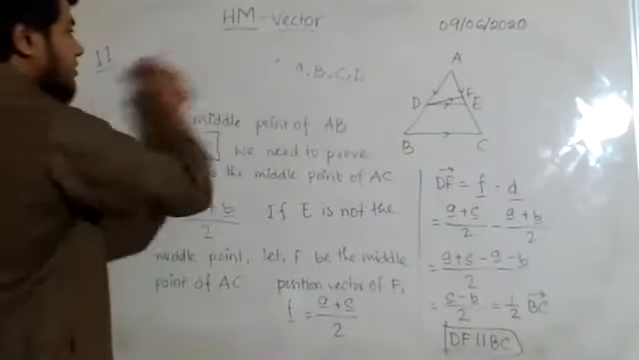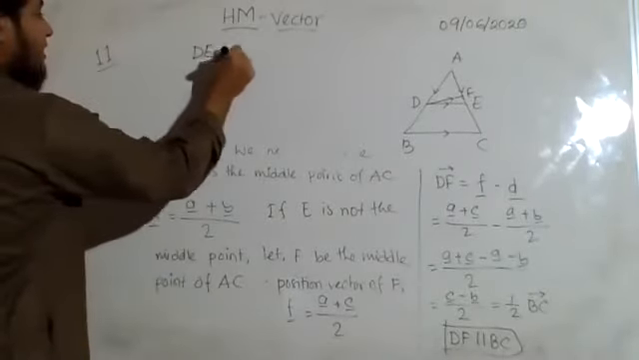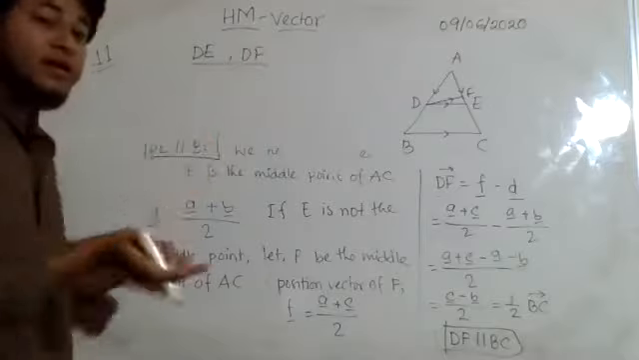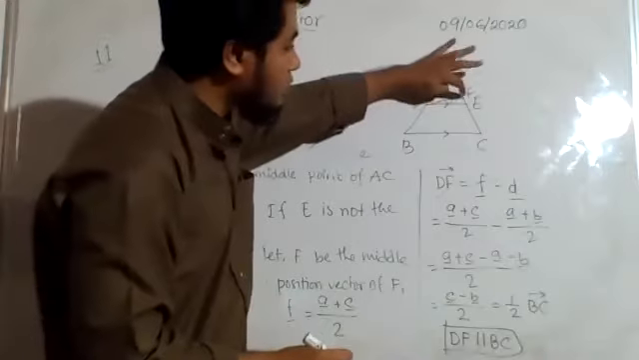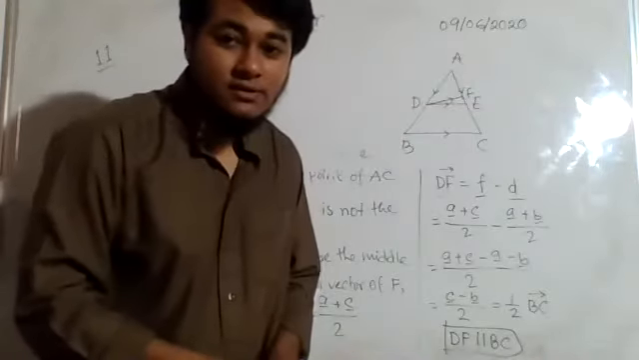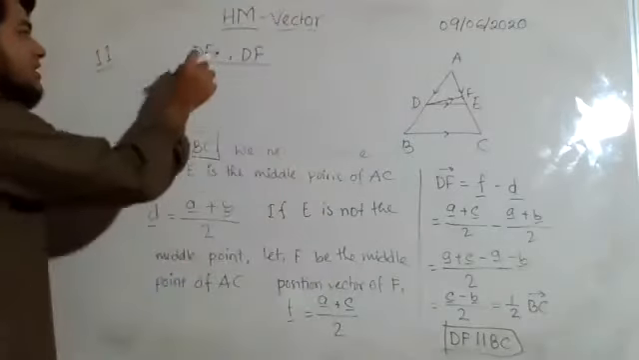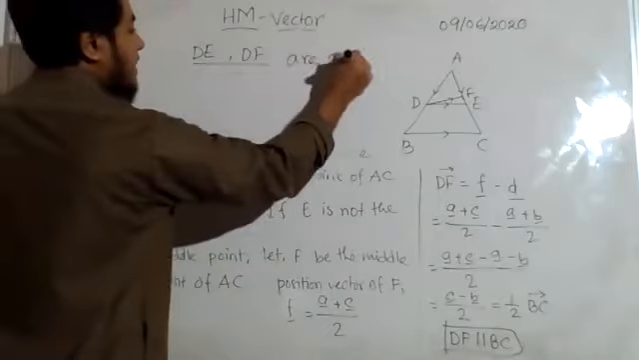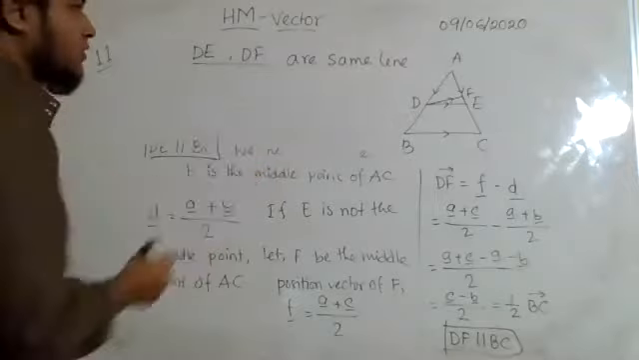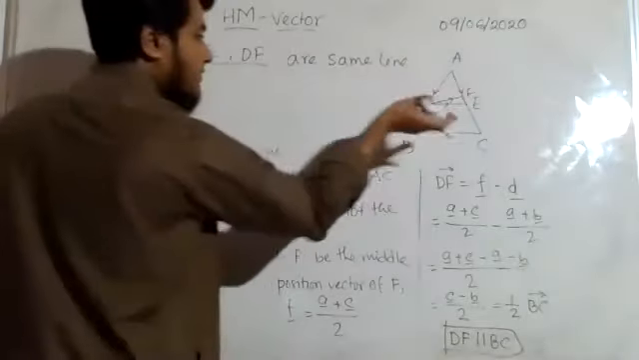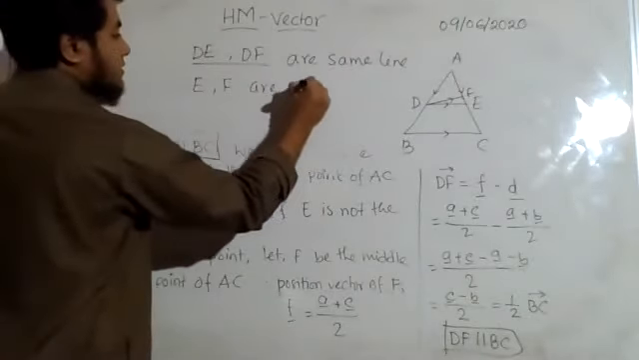I guess I can erase this part. So what I said is that DE and DF, both of them are actually the same line. So when DF and DE fall on each other, the point F will coincide with the point E, right? If DE and DF are the same line segment, or you can say they coincide on each other, then what will happen? E and F become the same point, so we can write E, F are the same point.